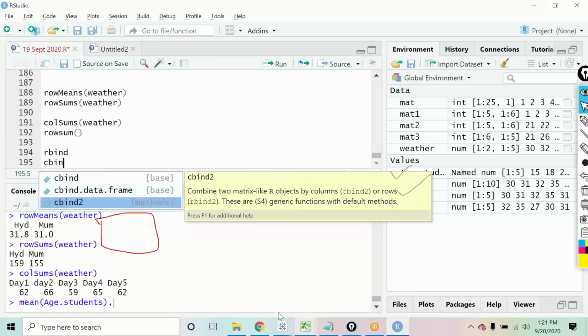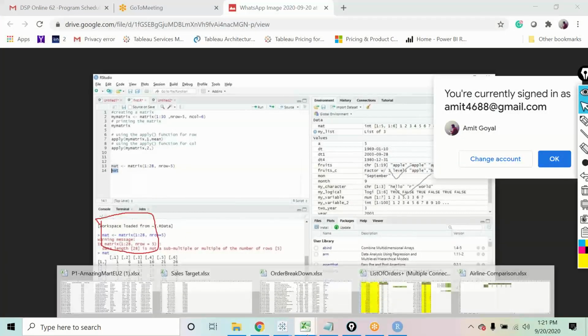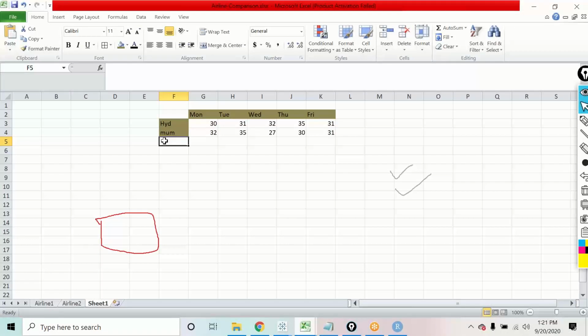Okay, so all of you do one thing, create one more vector. Let us create another vector for Delhi. In Delhi, suppose the temperature is 33, 34, 35, 36, and 37. So first of all, all of you create this vector. And what we will learn is how I can add this new vector as a new row into my existing matrix.